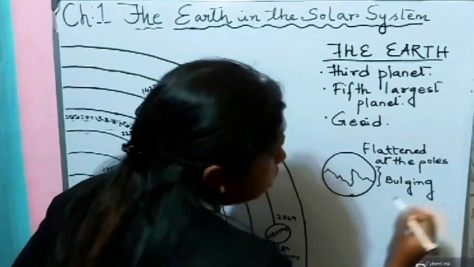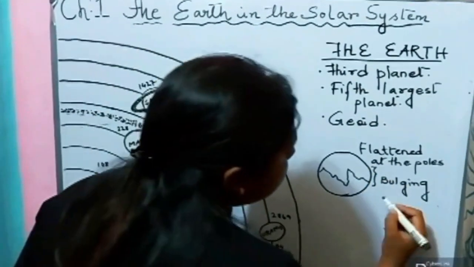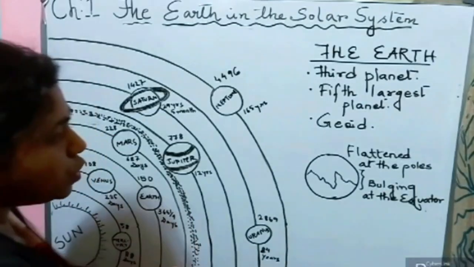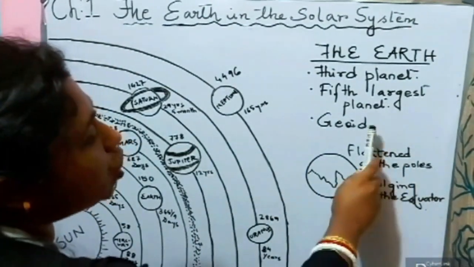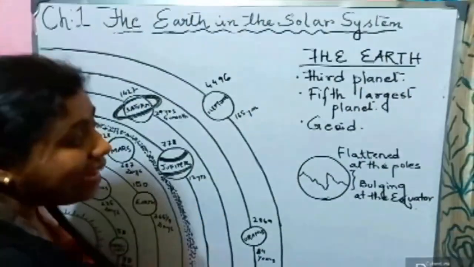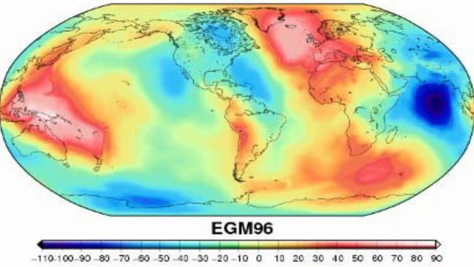Bulging means fatty, somewhat fatty, bulging at the equator. So this shape is called geoid, the true shape of the Earth. That is slightly flattened at the poles and bulging at the equator.